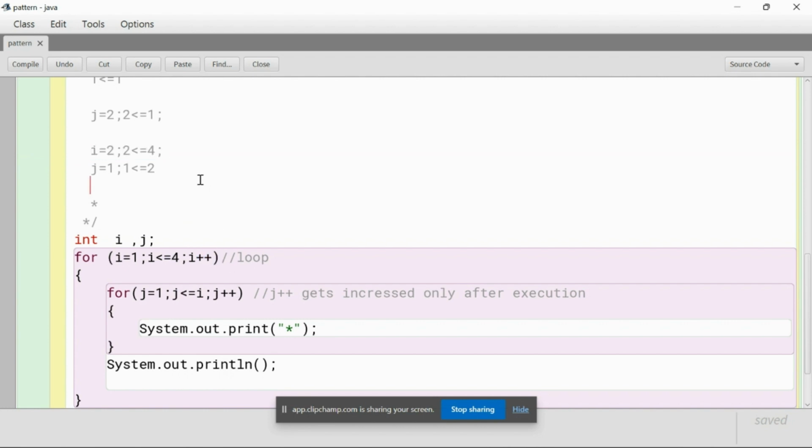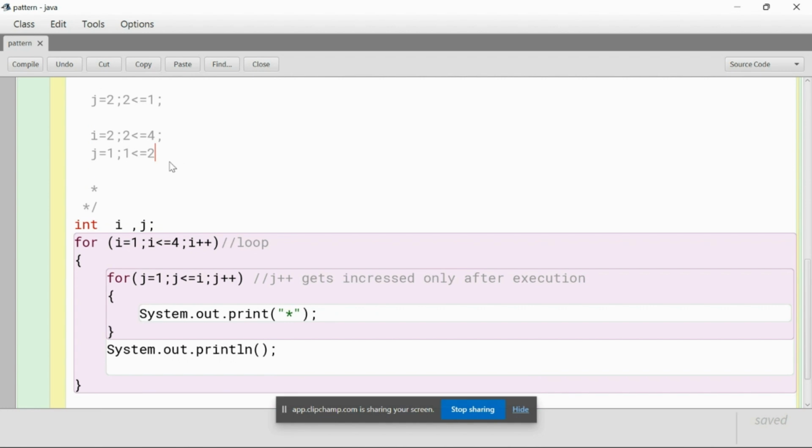So j is 1, which is less than or equal to 2. If you ask me, I'm going to say that is true, and the computer will also say that is true. So this satisfies the statement, and it will go to the next step.